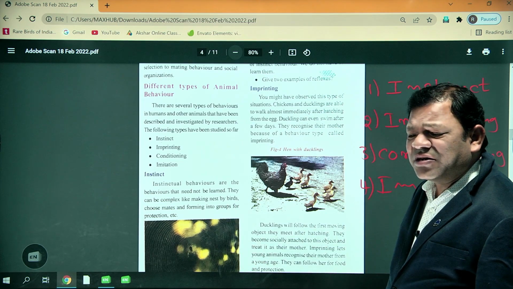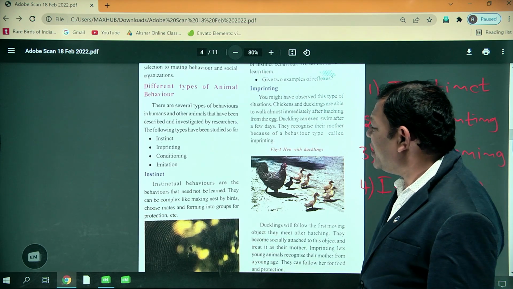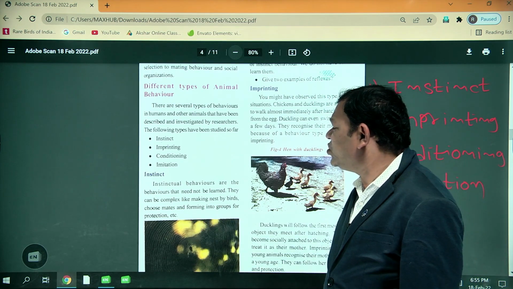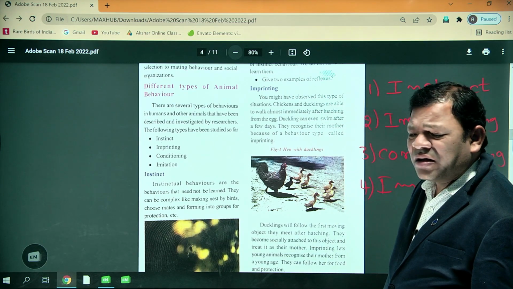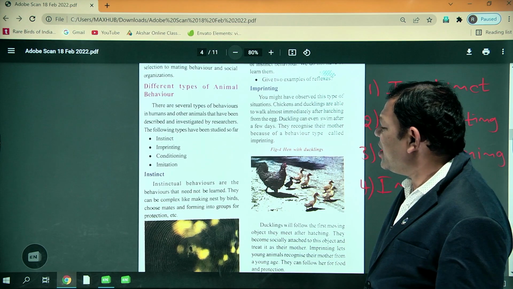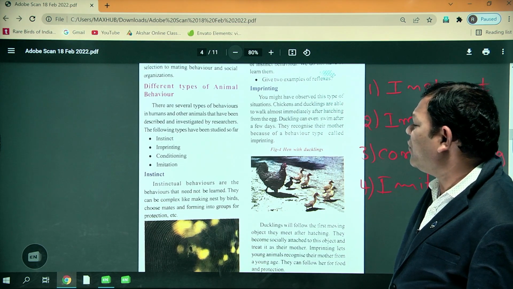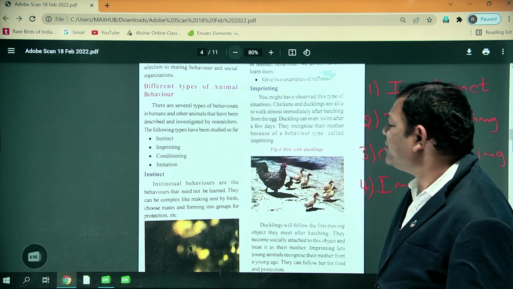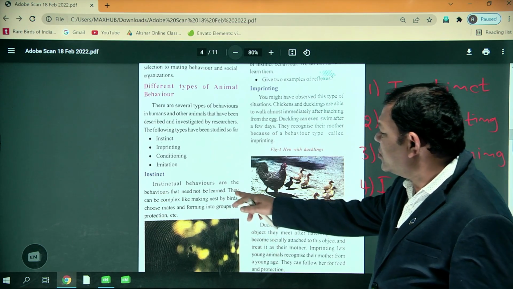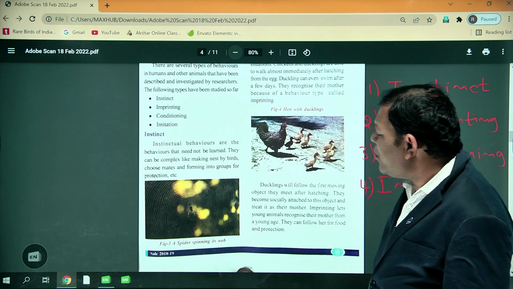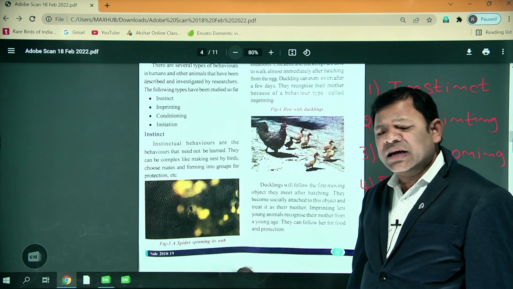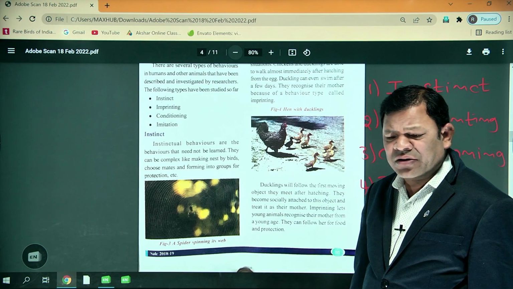Nest making by birds is an example of instinct behavior. Second is choosing mates, and forming into groups for the protection of the organism. So these are examples of instinct behavior. Do you understand?